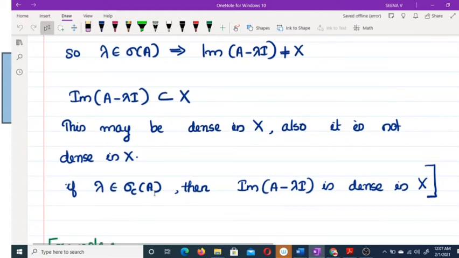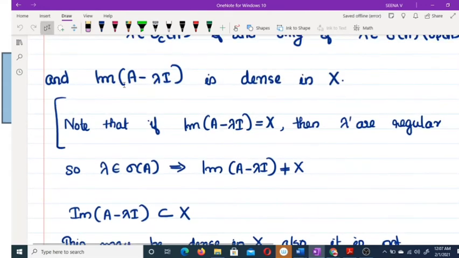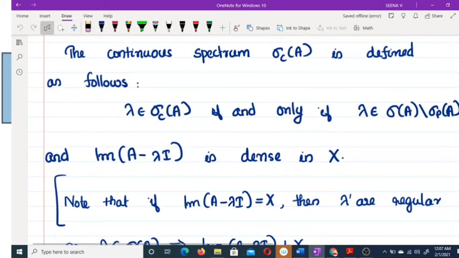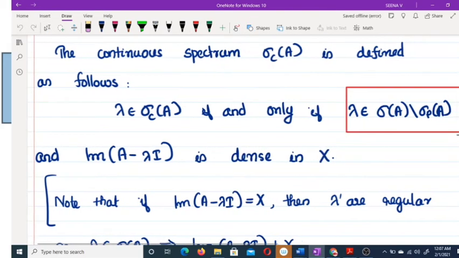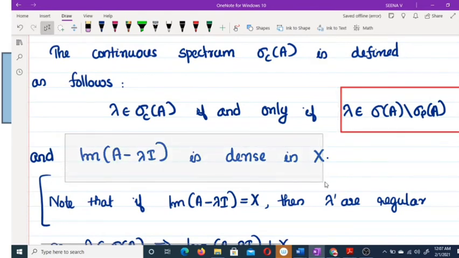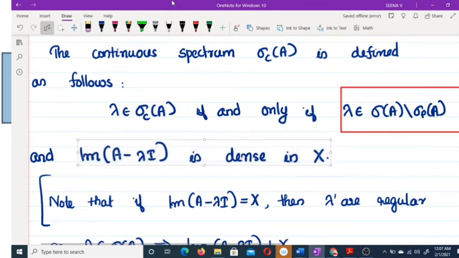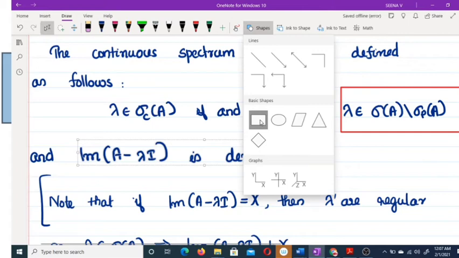If lambda belongs to sigma C of A, then the image of A minus lambda I is dense in X. So lambda belongs to sigma C of A if and only if lambda belongs to sigma of A minus sigma P of A, and also the image of A minus lambda I is dense in X.